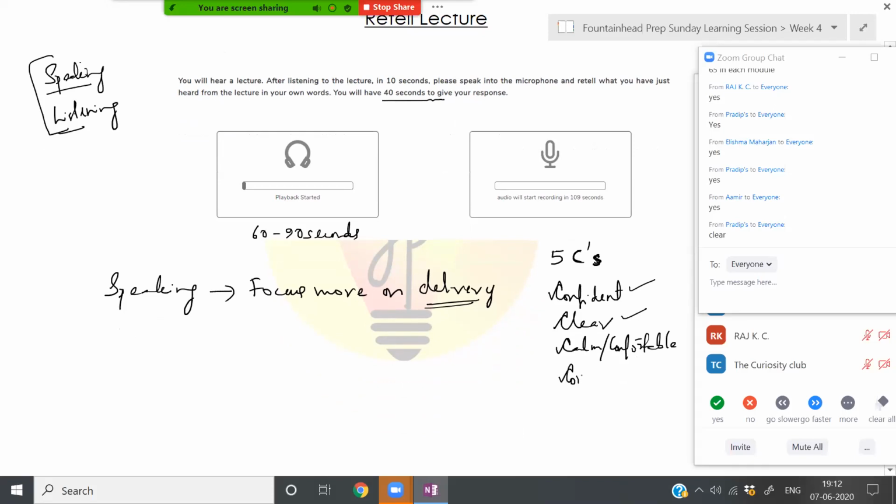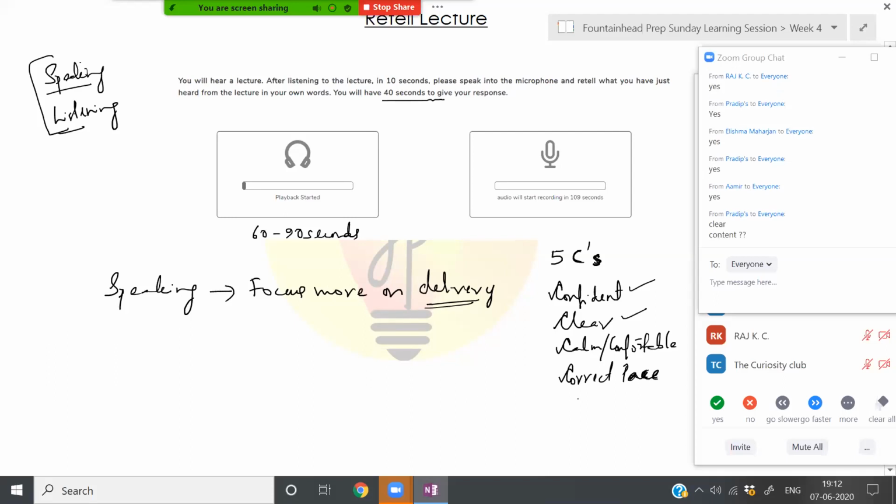You should be delivering at the correct pace. Sometimes test takers, if they are nervous, may stop in between, slow down, or go fast. You have to speak at the correct pace throughout the speaking section. What is the other C? Content. You can include content, but more than content, there is something else.